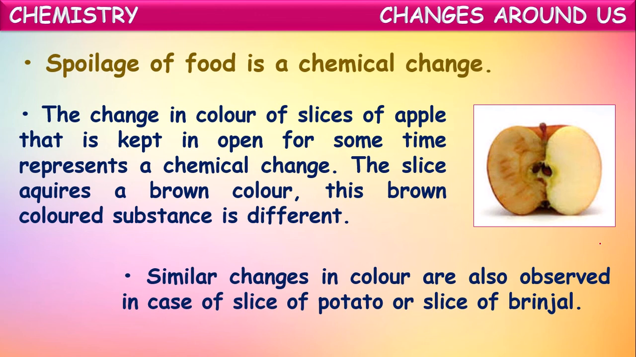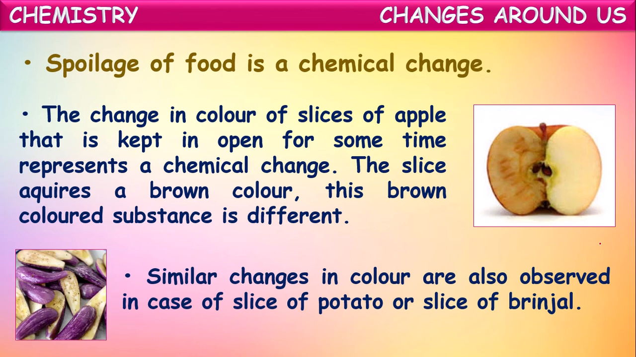Similar changes in color are also observed in the case of a slice of potato or a slice of brinjal, isn't it? While cooking food, often at our homes we observe, when brinjal is cut and left for a few minutes in an open container, slowly it will be browned. Its color changes to brown color. That is also a chemical change. In this way, the spoilage of food also comes under chemical changes.